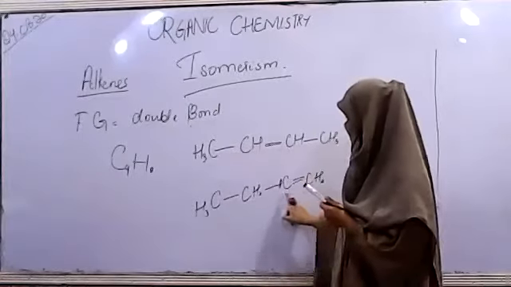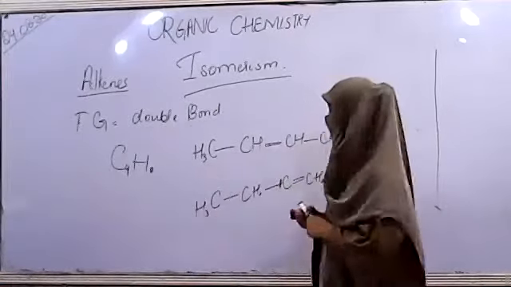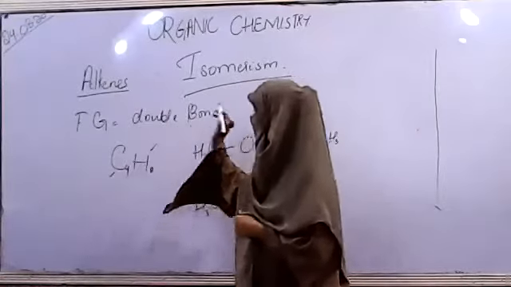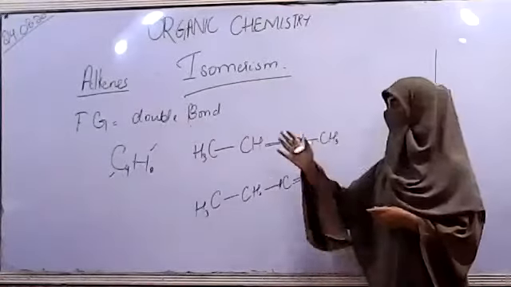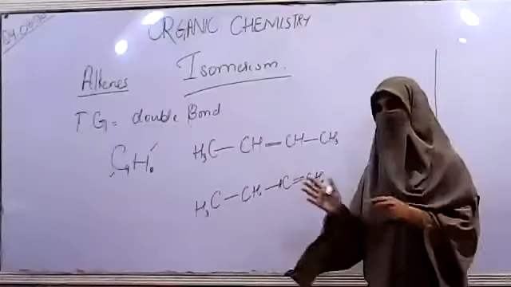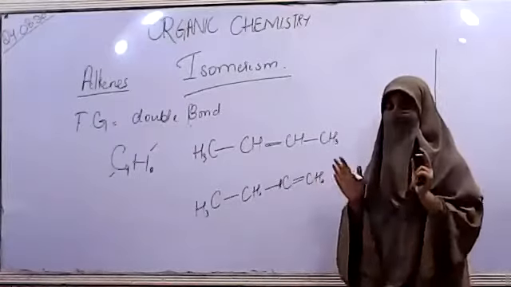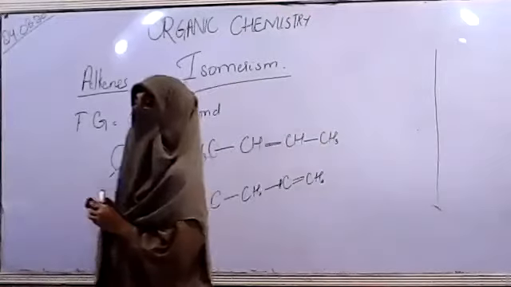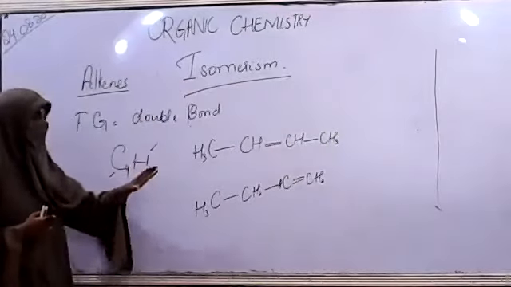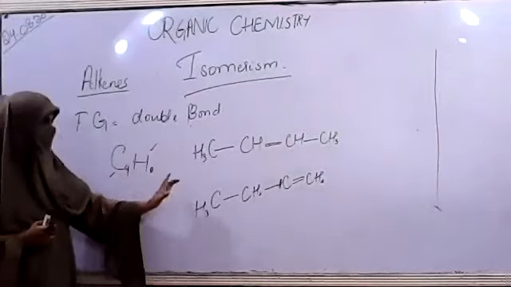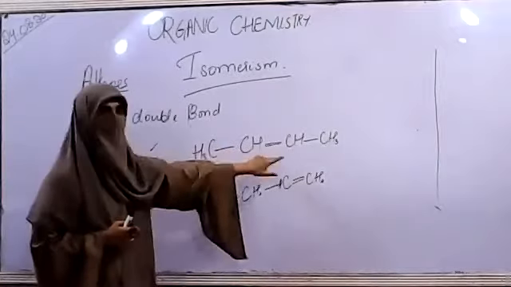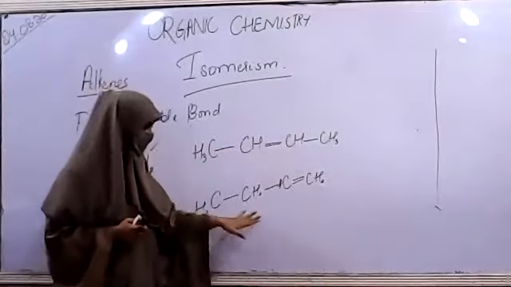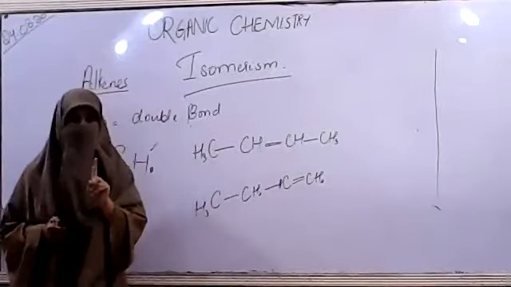Again, 1, 2, 3, 4. Both have 4 carbons and 8 hydrogens. They do not have any difference in the molecular formula, but in their structural formula, the position of the double bond has changed. Here you can say it is 2-ene, meaning 2-butene, but in this compound it is 1-butene.